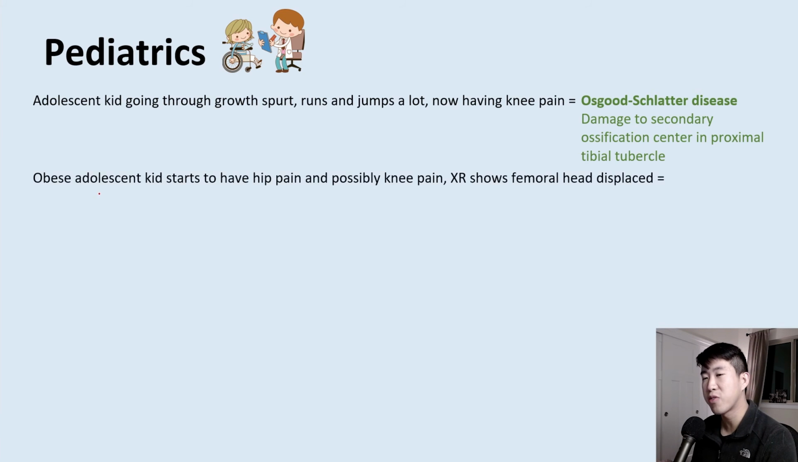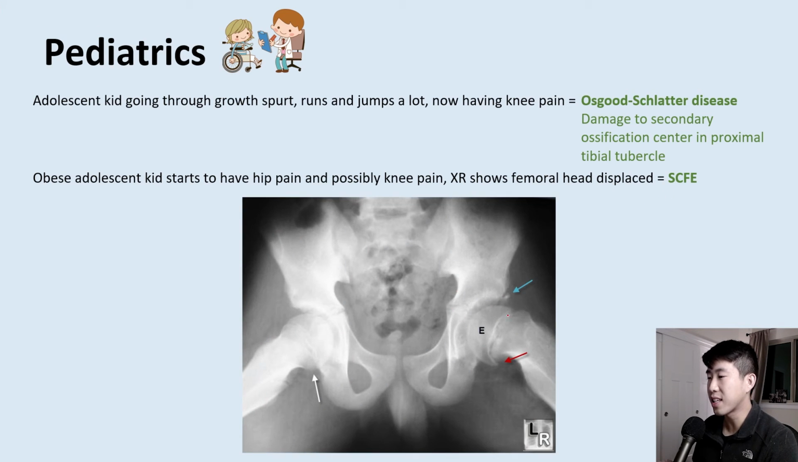If you have the description of an obese adolescent kid who starts to have hip pain and possibly knee pain, and then the x-ray shows a displaced femoral head, that's a description of slipped capital femoral epiphysis, or SCFE, and this is basically the ice cream falling off the ice cream cone description. So you can see this is the ice cream here, or the femoral head, and it's falling off the ice cream cone. So this is a classic description and x-ray that you're going to see on your board exams.